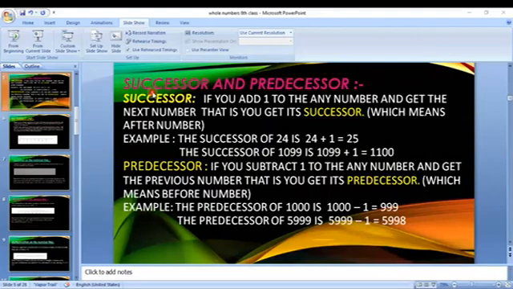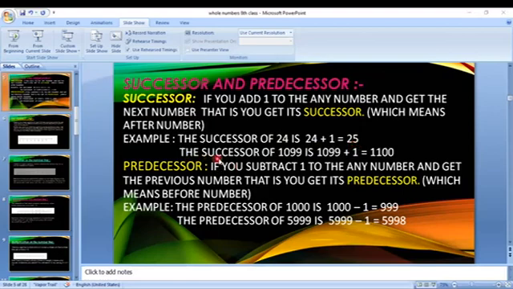Let us see successor and predecessor. What do you mean by successor? If you add 1 to any number and get the next number, that is you get its successor, which means the number after. If you take any number, you should add 1, and you will get the successor of that number. Let us see with an example. The successor of 24 is... The number is given to find the successor. For this, what should we do? You should add 1. 24 plus 1. So we get 25. So the successor of 24 is 25.